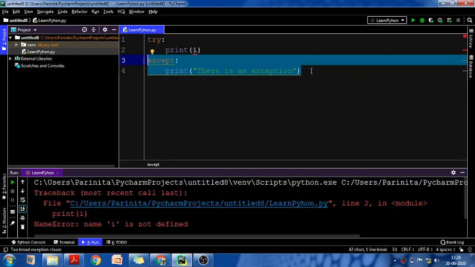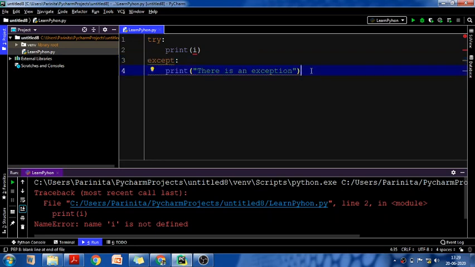In the first example that we have seen, we have just used try and except. Try and a simple except, that if there is any error in the try block, it will come to the except block. But in the except you can also define the error. That means you can print one message if the try block raises a name error, and another for other errors. We have different types of errors, like name error, value error, and if your number is overflowing.